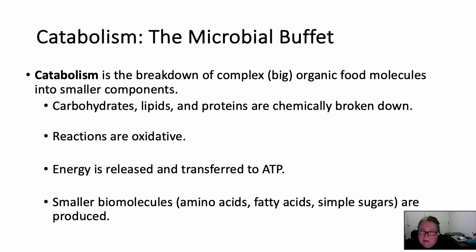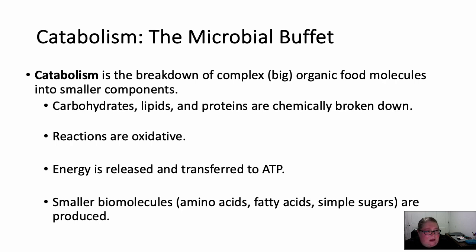Okay, but the main thing that comes out from this is when we break these molecules down, every time we break bonds, we release energy. So we're going to release energy in the form of high energy electrons, and that's going to carry this energy from one molecule to another. So we're going to release the energy from breaking these things like carbs and lipids down, and we're going to take that energy and transfer it to ATP, adenosine triphosphate, our main energy currency for the cell.